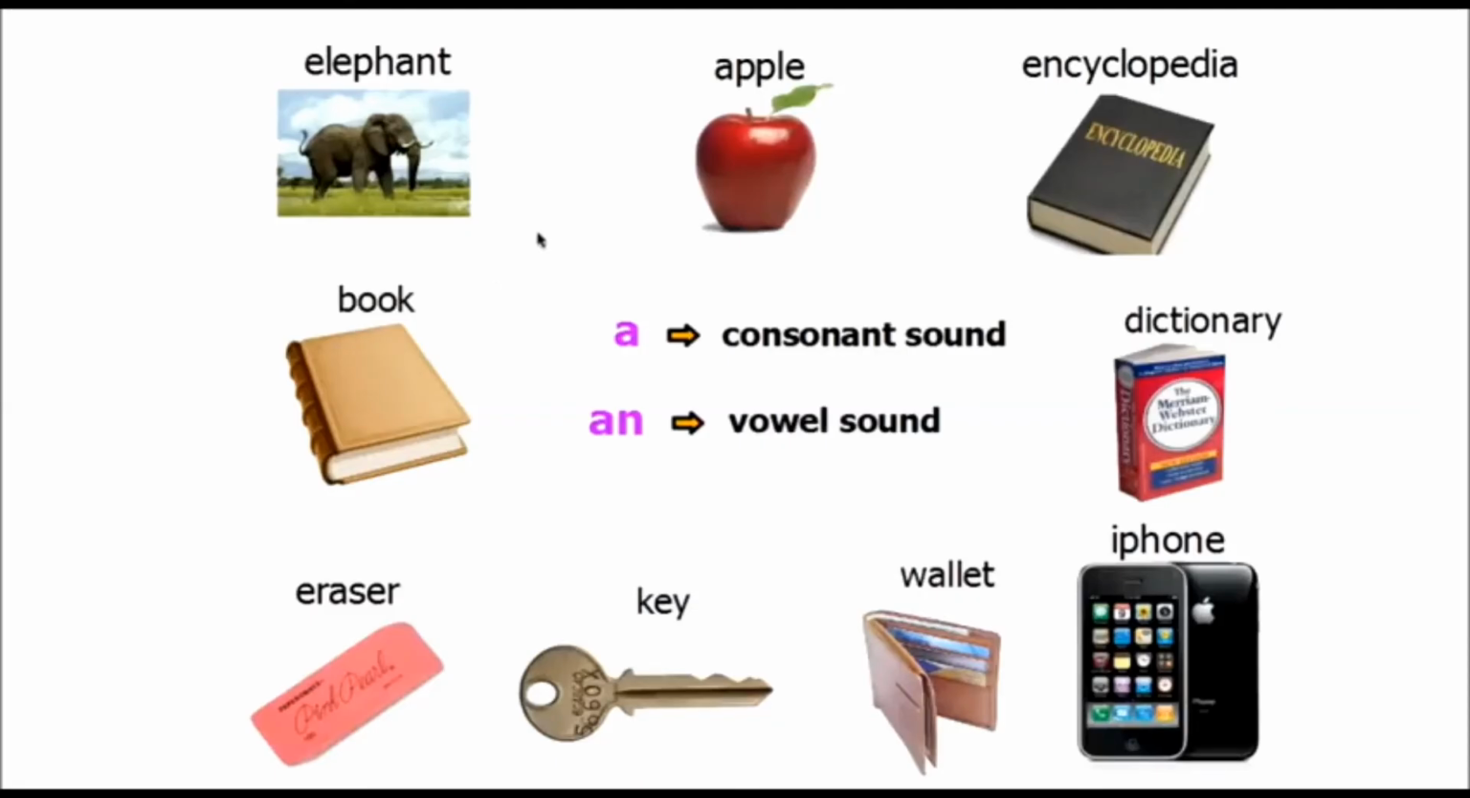So let's practice. For example, book. What is the article? A or an? A book, because B is a consonant sound. A book. Eraser? An eraser, because E is a vowel sound.